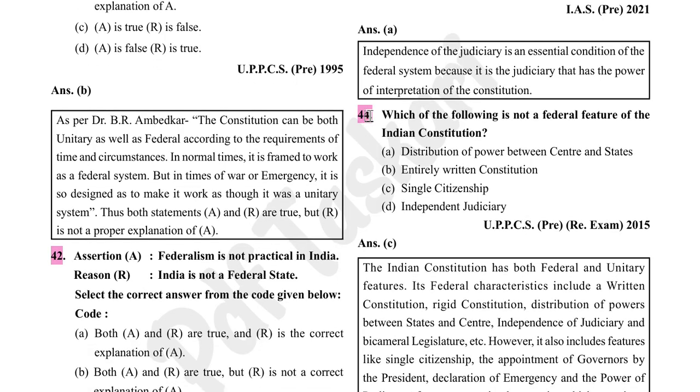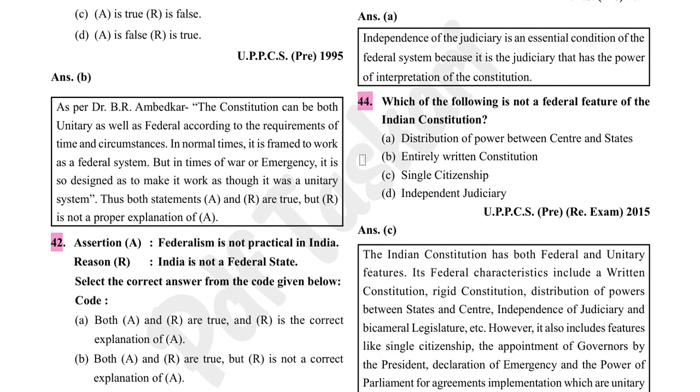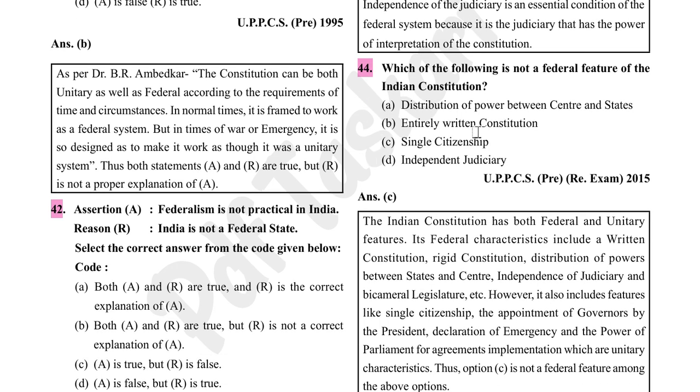Which of the following is not a federal feature of the Indian constitution? Single citizenship is the unitary feature, not a federal one. So distribution of power between center and states, entirely written constitution and independent judiciary are the features of a federal state.